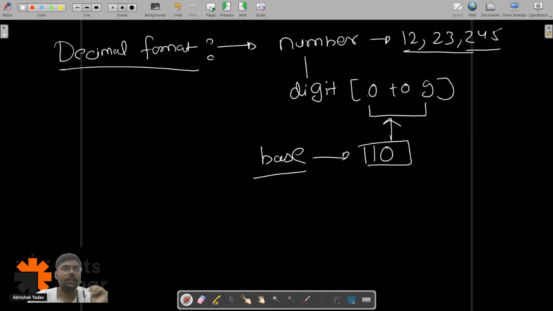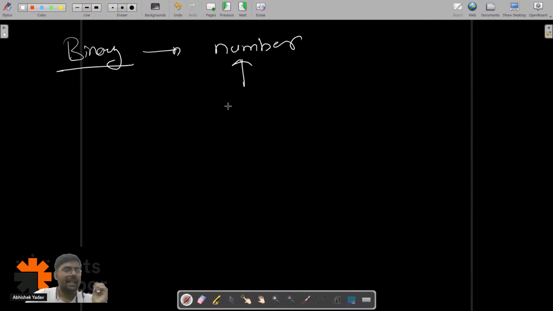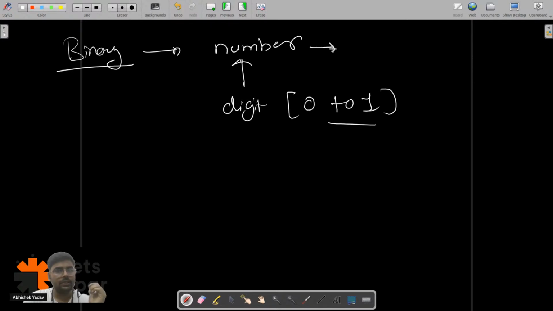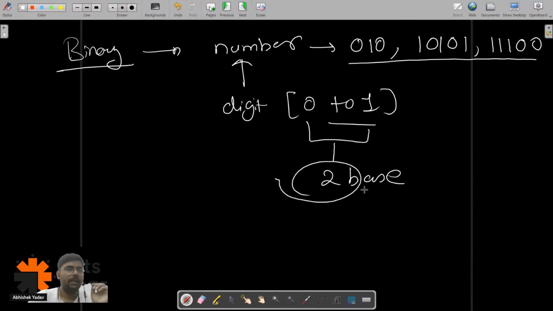After that, let's move to the next format, that is binary format. Binary format is simple. You are creating a number with the help of digits 0 and 1. That is, you have just two options. Let's assume you have 0 1 0 1 0 1 0 1 1 1 1 0 0. These are binary format numbers. Since you have two options, the base is 2. This is a binary format number.